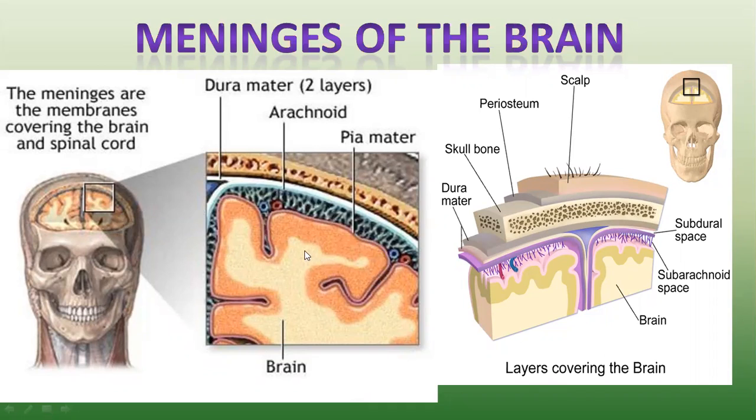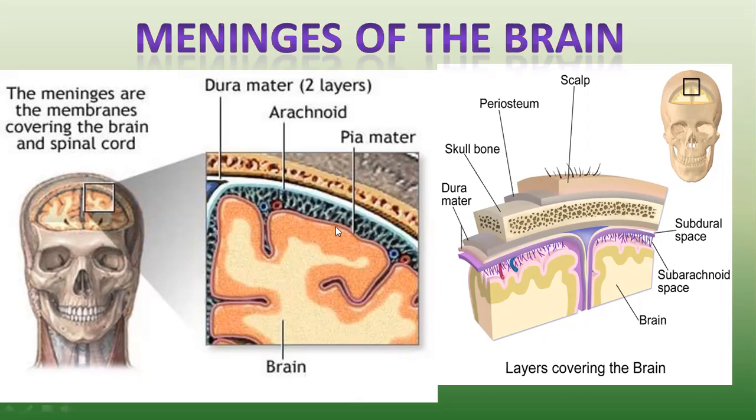Closely adhering means closely attaching to the brain. This brown color portion is the brain. So the brain is closely attached by the pia mater, which is highly vascularized. Remember, pia mater is highly vascularized, means highly supplied with capillaries, blood capillaries.